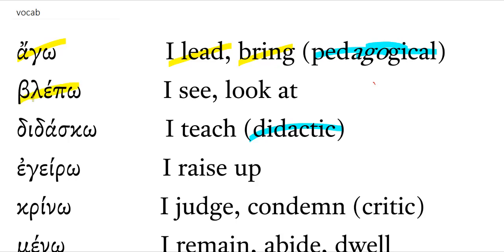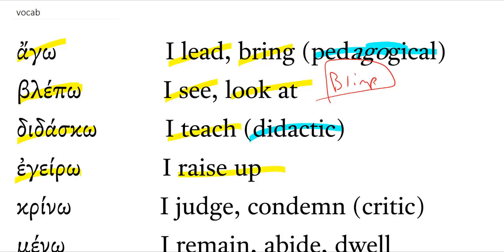For example, blepo means I see or I look at. Maybe that sounds a little bit to you like blimp. So you say, I blepo a blimpo, I see a blimp. And you act it out, you yell, you look up in the sky and point as you say this. And using your body, using your memory, using your creative thoughts, the creativity that God has given you will help you to remember these. Didasko, I teach.